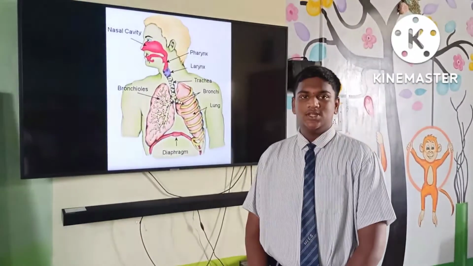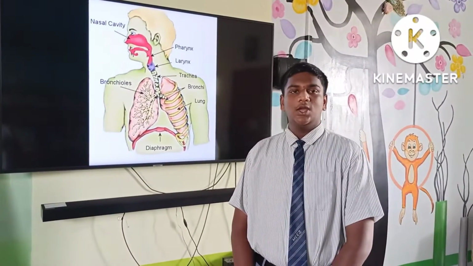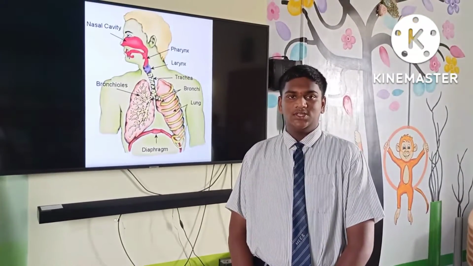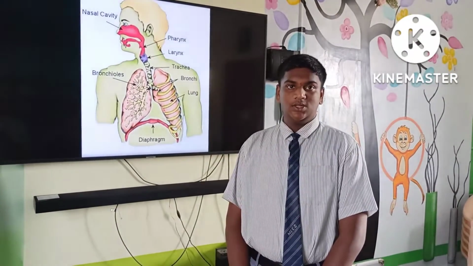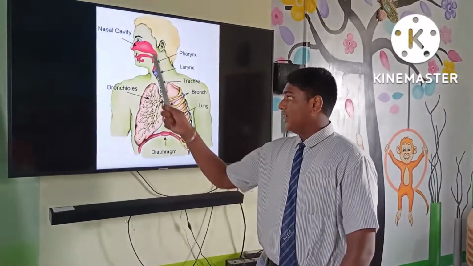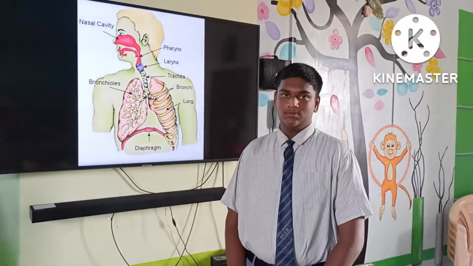Air goes from the nose to the nasal cavity. Nostrils are the openings through which air goes to the nasal cavity. Nose is separated into two parts. One is the left cavity and second is the right cavity. So nasal cavity is separated from the oral cavity by a lip.